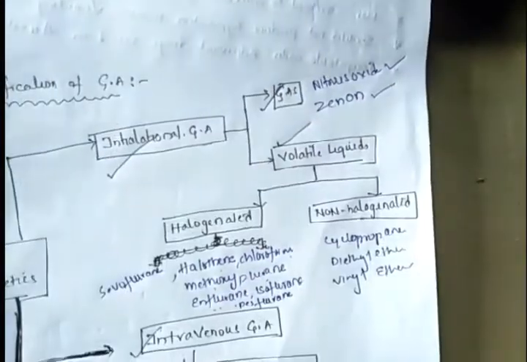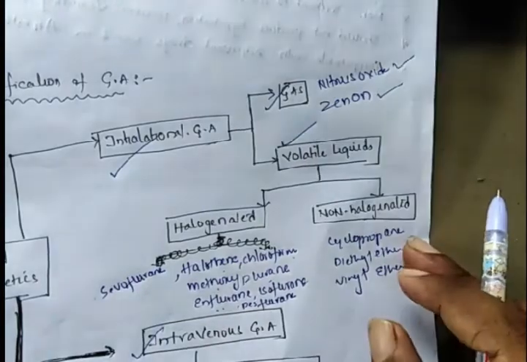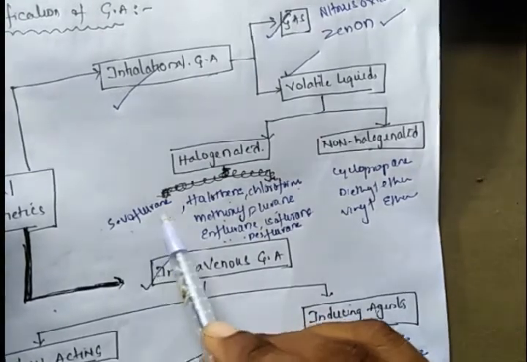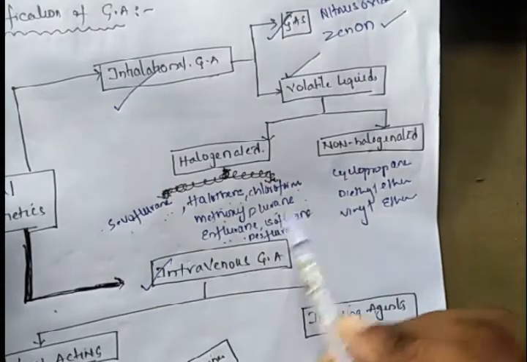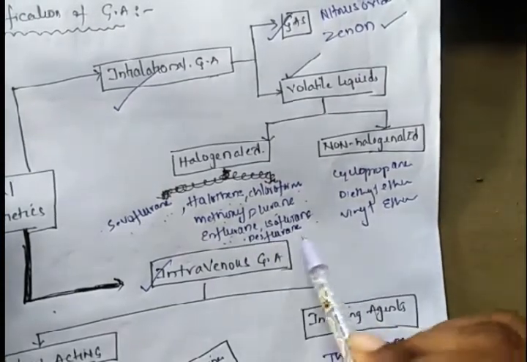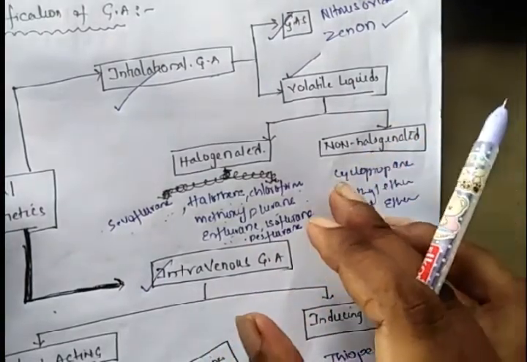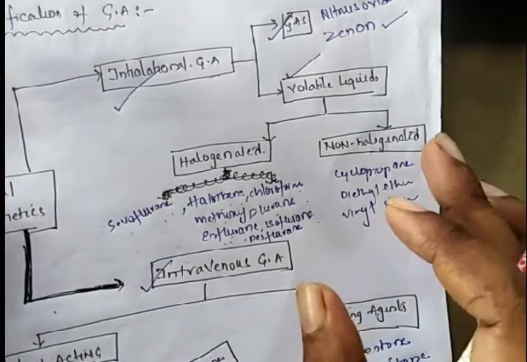These volatile liquids are further classified into two categories: halogenated general anesthetics and non-halogenated general anesthetics. Examples for the halogenated general anesthetics are sevoflurane, halothane, chloroform, methoxyflurane, enflurane, isoflurane, desflurane. All flurane drugs are volatile halogenated inhalation general anesthetics.